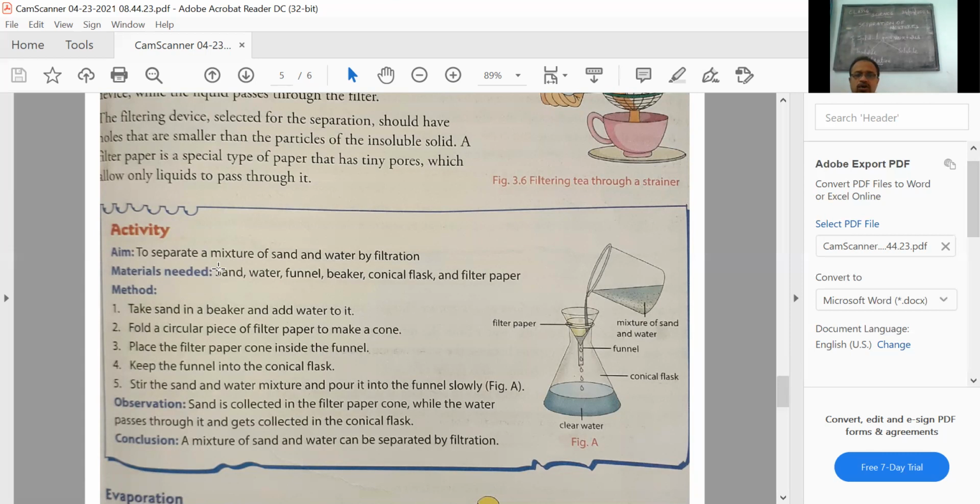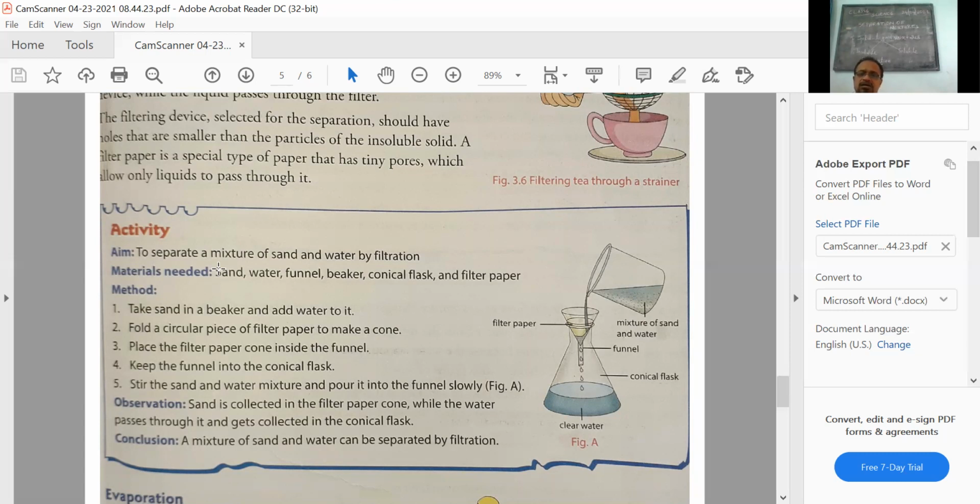Keep the funnel on the conical flask. Stir the sand and water mixture. Pour it into the funnel slowly. If you pour it all of a sudden, it will take time for the liquid to go through the holes. So don't pour it all together. Slowly add.